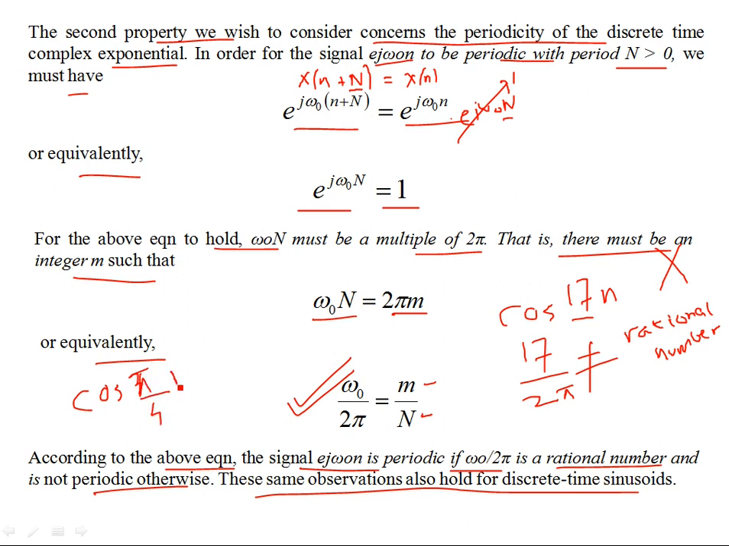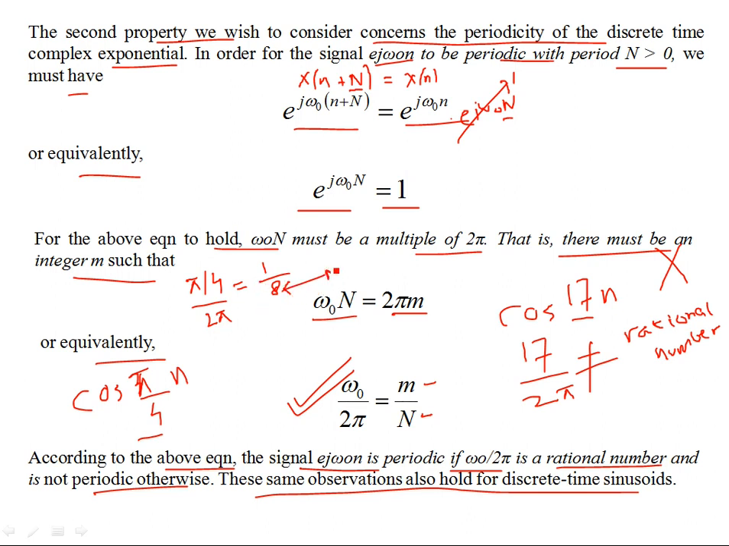Okay, pi by 4 n. This is periodic. Why? Because for this omega naught, pi by 4, if I plug this into this equation, pi by 4 over 2 pi is a rational number, right? This comes out to be 1 by 8. And if you look at this closely, this 8 is the period. We say that, okay, we can get a rational number, then what is the period?